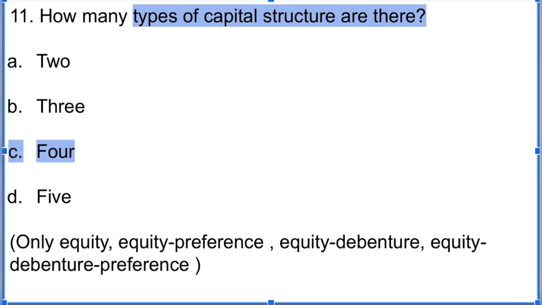11th, how many types of capital structure are there? Students, there are four types of capital structure: only equity, equity preference, equity debenture, or equity debenture and preference. Be careful while answering this MCQ. Many times students write 2, assuming that there are two types of capital structure: equity and debt. So here the correct answer is C, 4.